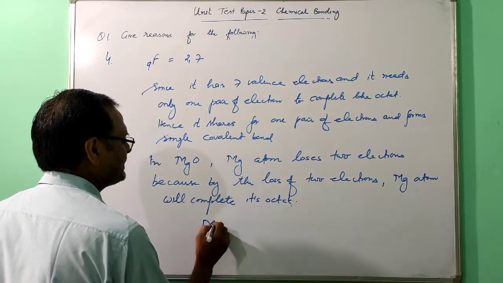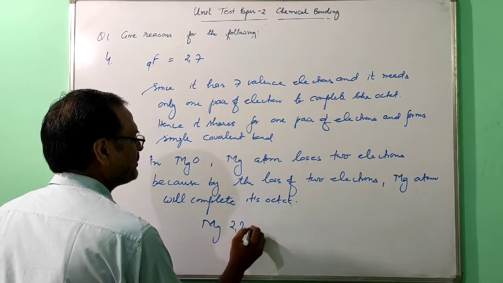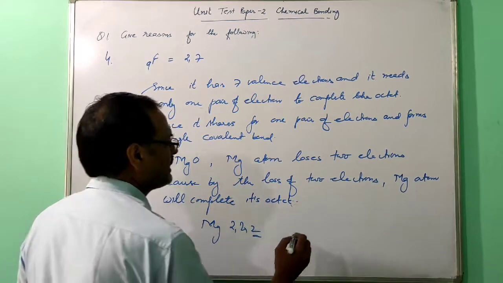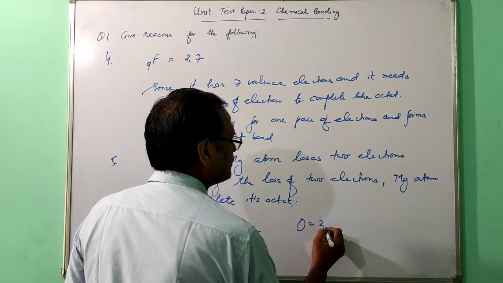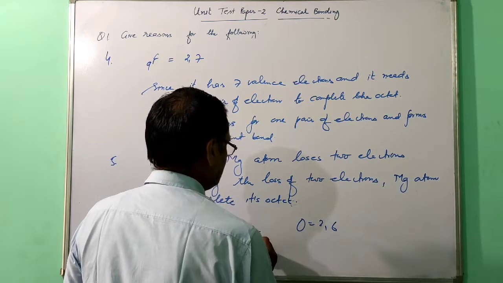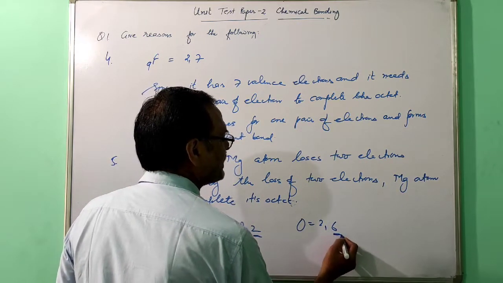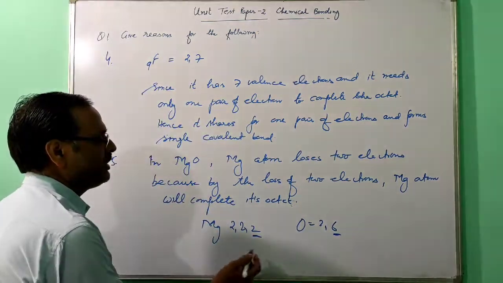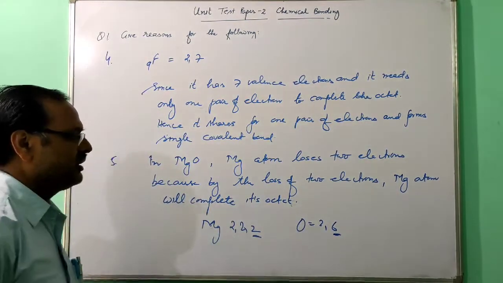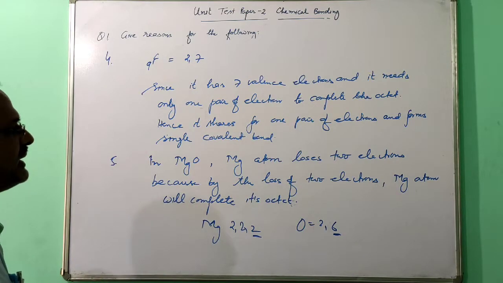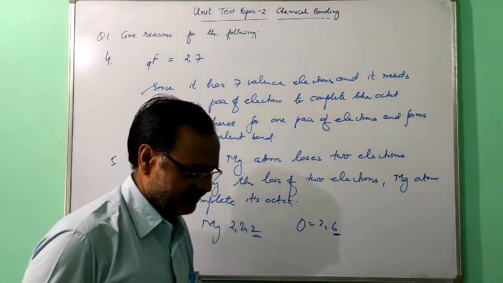Just you see this magnesium, 2, 8, 2 is there, it loses 2 electrons, and oxygen 2, 6 is there. So if the 2 electrons are given here, magnesium will complete the octet and oxygen will also complete the octet. So that's why the 2 electrons are lost by the magnesium atom.